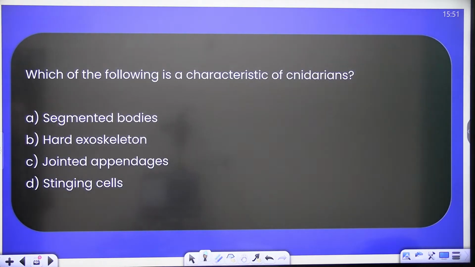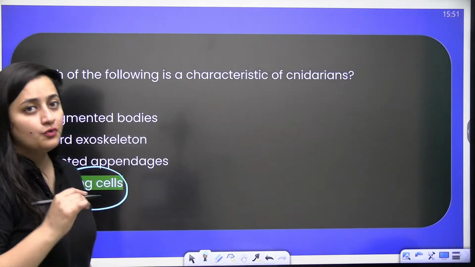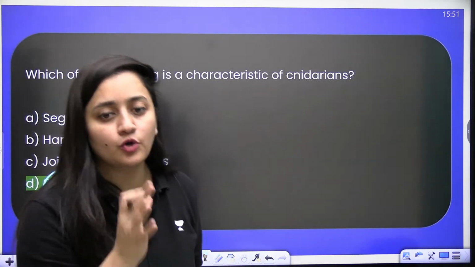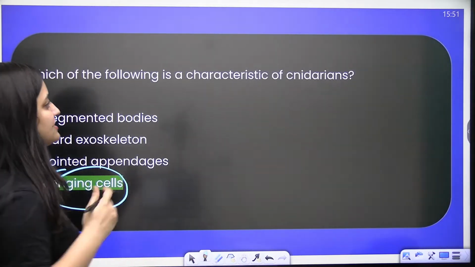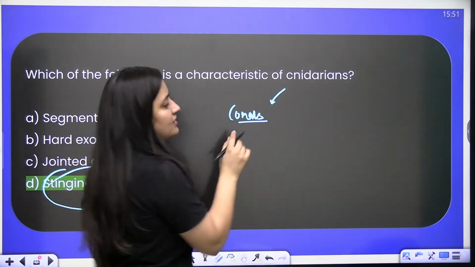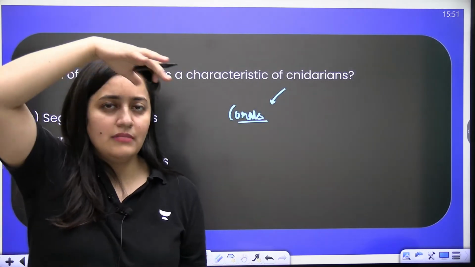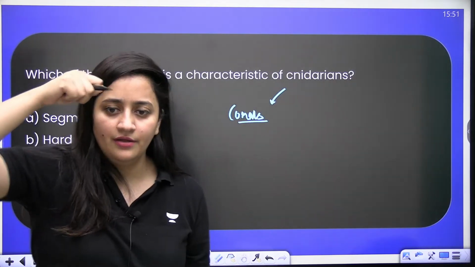Done. Next, which of the following is a characteristic of cnidarians? Quick. Exactly. The stinging cell, also known as cnidocytes, cnidoblast, nematoblast. No doubt some cnidarians, like corals, also release calcium carbonate. Basically the outer body of corals is calcium carbonate.